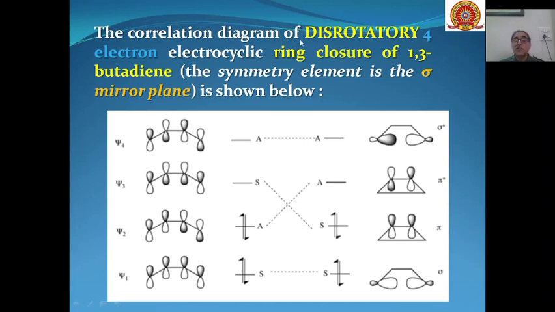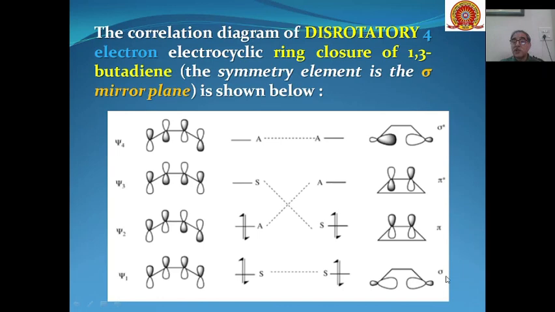Correlation diagram of disrotatory for electrocyclic ring closure of butadiene. If you see this here, two electrons are present over here, two electrons are present over here, and if this rotatory motion is taking place, we can see that psi1 is here. The symmetry to be taken into consideration is mirror plane symmetry. With respect to mirror plane symmetry, psi1 is symmetric, psi2 is antisymmetric, psi3 is symmetric, psi4 is antisymmetric.